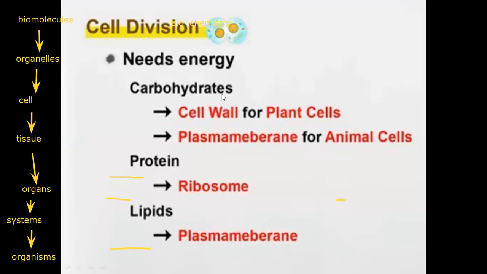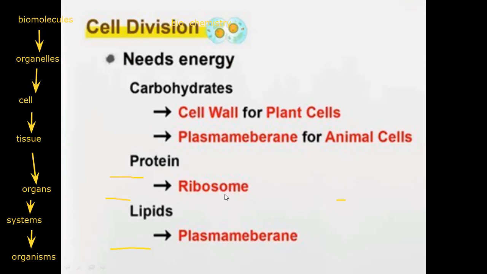We get that from carbohydrates, also from proteins and lipids. And they enter in the formation of many things, like cell wall in plant cell, plasma membrane in the animal cell. And protein also, teacher, we eat it, but how is it beneficial for us? Because it enters in the formation of ribosome.